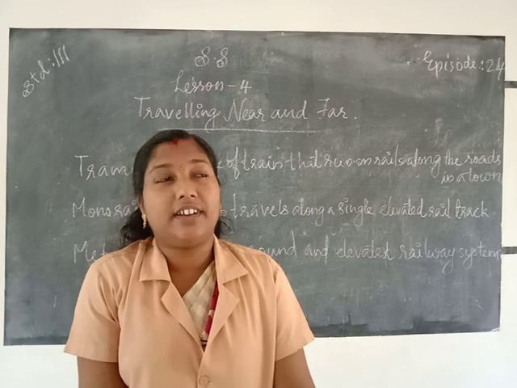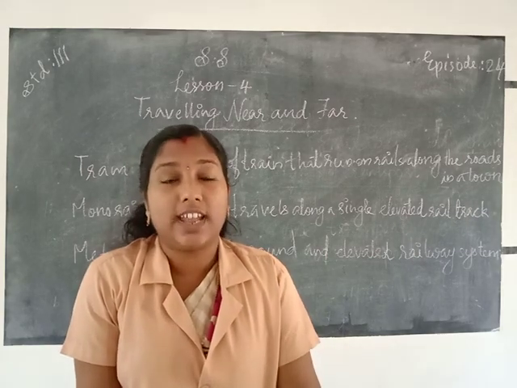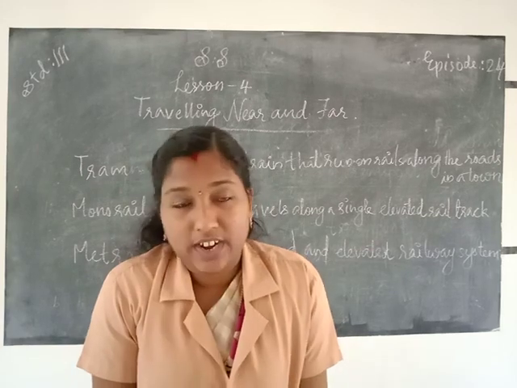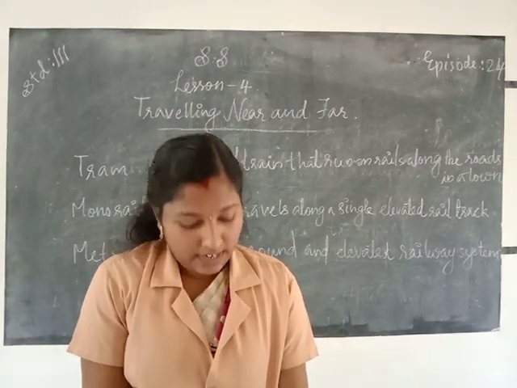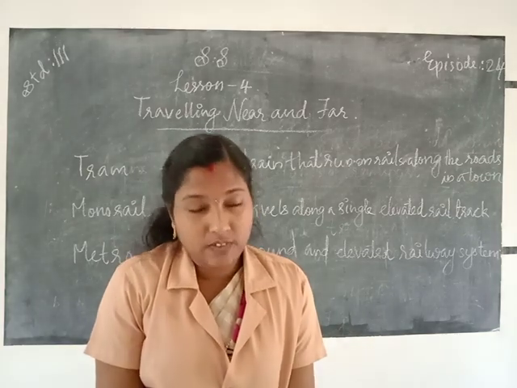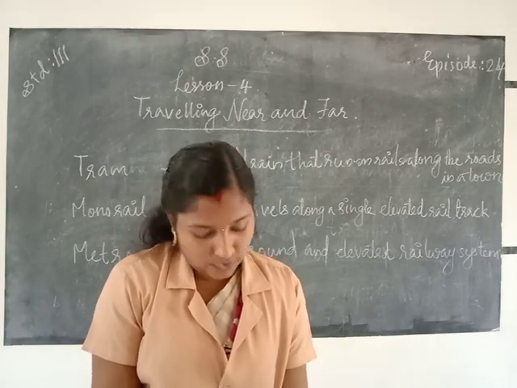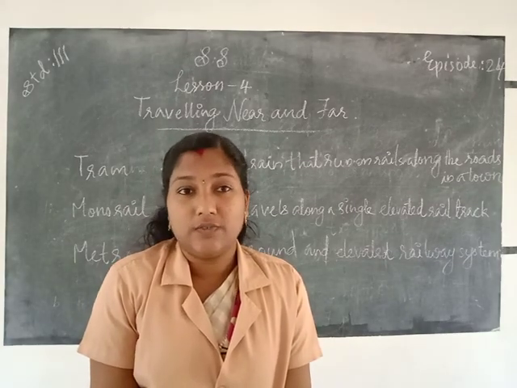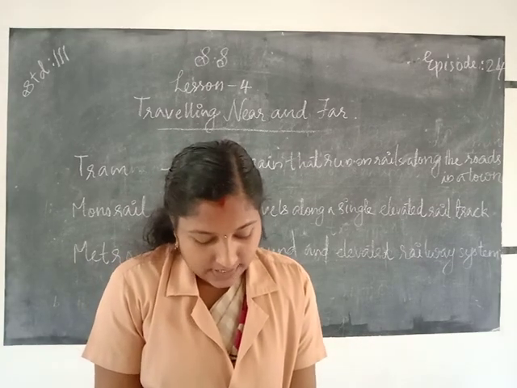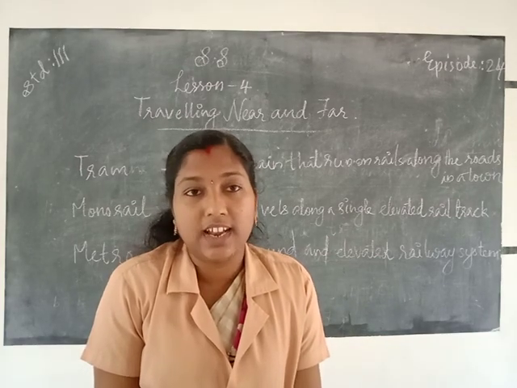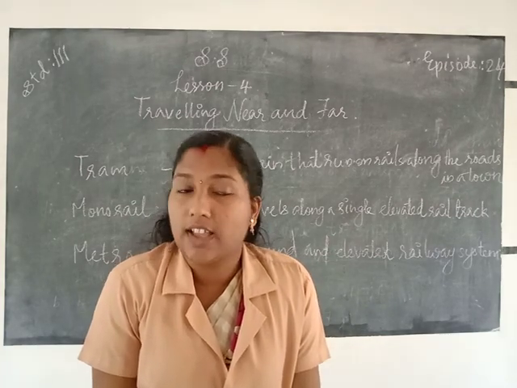We know metro is an underground and elevated railway system within a city. Next one, monorail. Monorail is a railway system in which a train travels along a single elevated rail track. Okay.